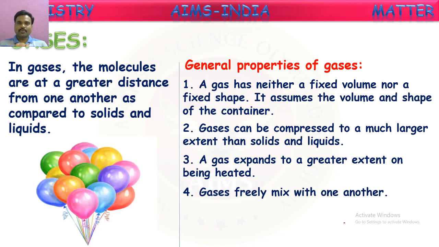Because of this diffusion property, if you spray perfume or some deodorant at one place in the corner of the room, immediately the smell or fragrance of that perfume will be sensed by the people in the entire house. How is it happening? These perfume or scent gas molecules are spreading into the air immediately. They are mixing with other gas molecules. That mixing or spreading property is called diffusion. This is there for gases especially.